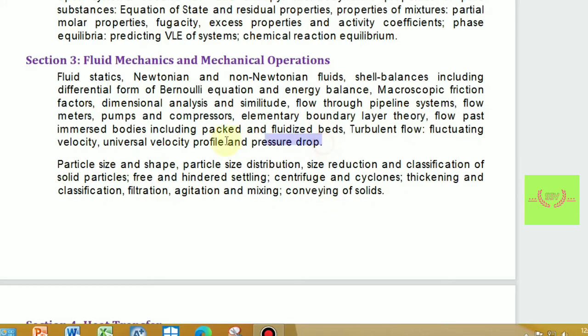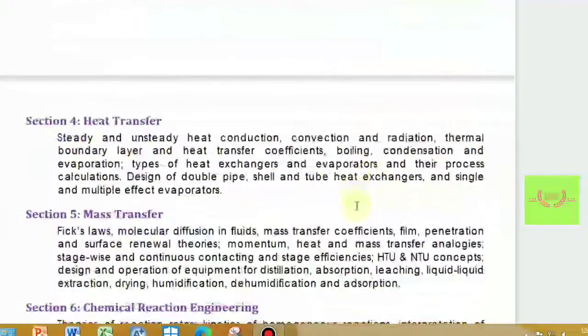Similarly, the pressure drop relationships are also important to remember. Now for mechanical operations, there are always 2 marks of 1 mark questions on particle size and shape, similarly on size reduction and the classification of solid particles.